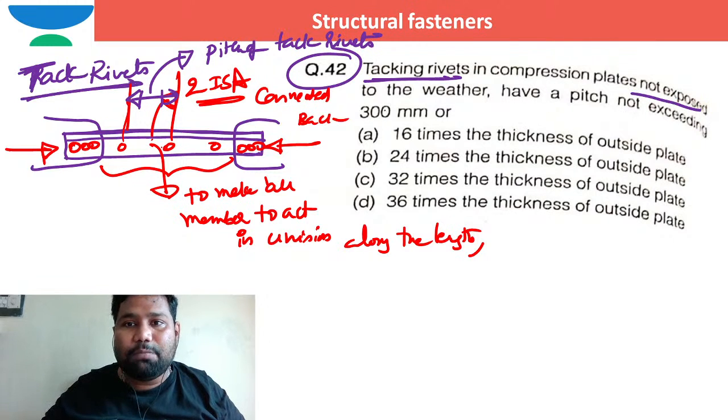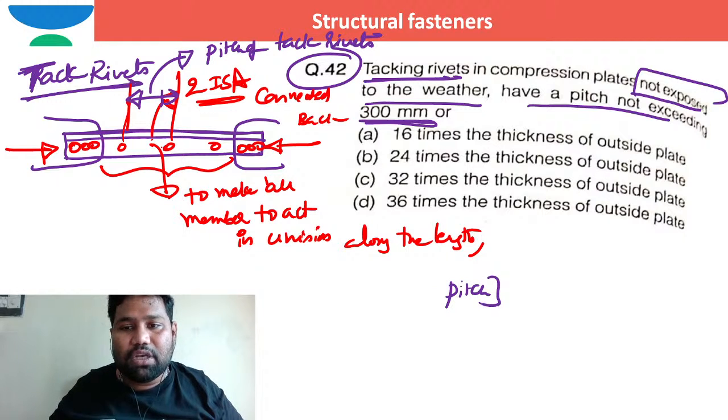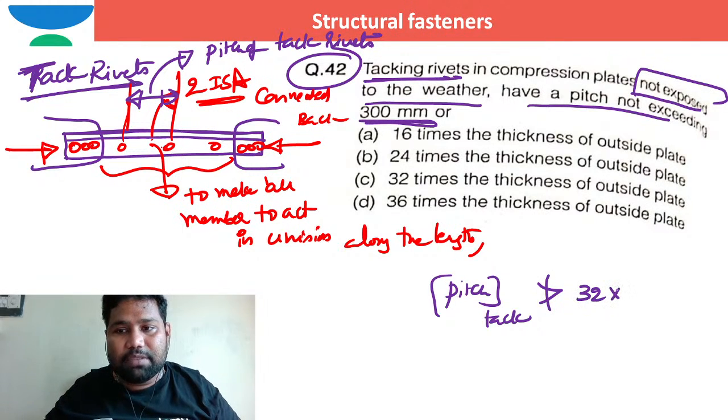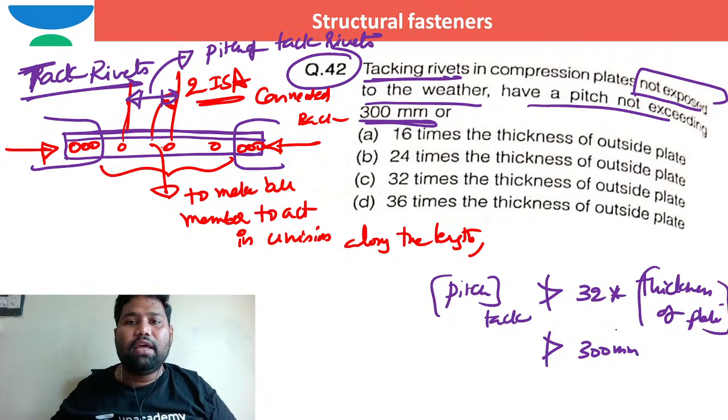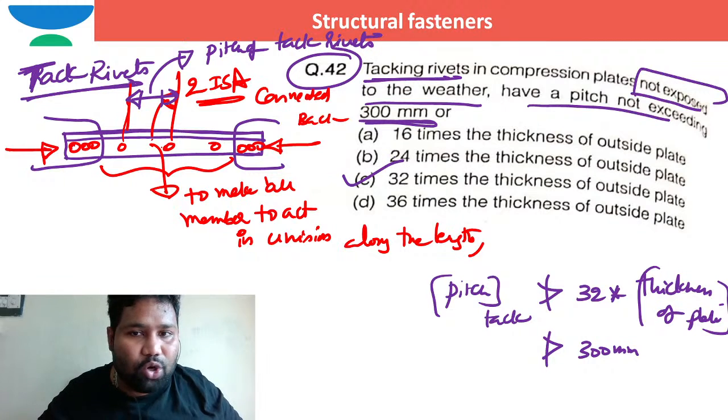So the tacking rivets in compression plates not exposed to the weather: the pitch of tack rivets shall not be more than 32 times the thickness of the plate, or it should not be more than 300 millimeter when the tack rivets are not exposed to weather. So I can say option is C, no doubt at all.